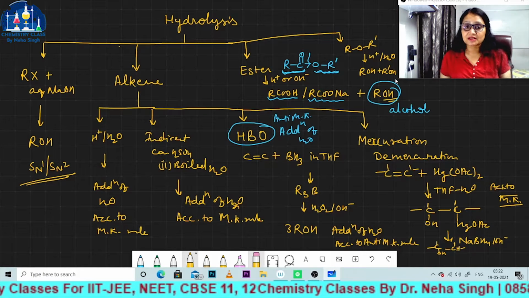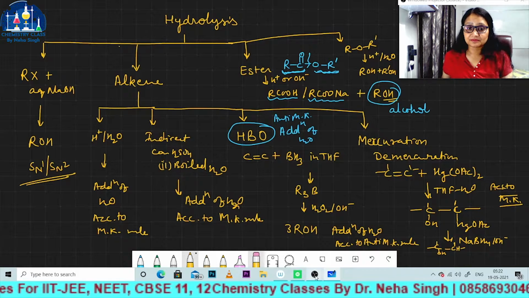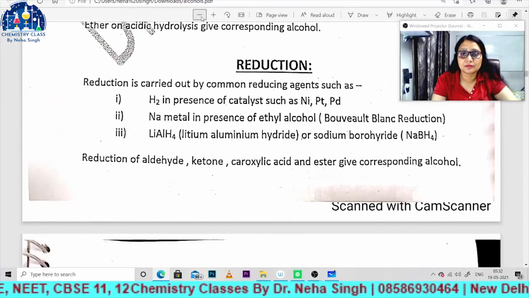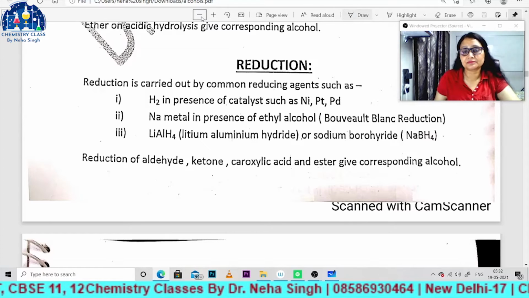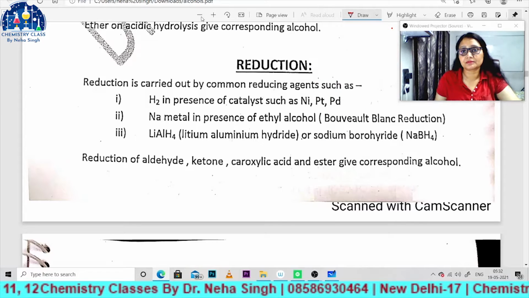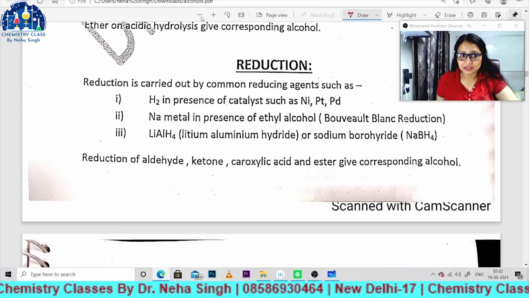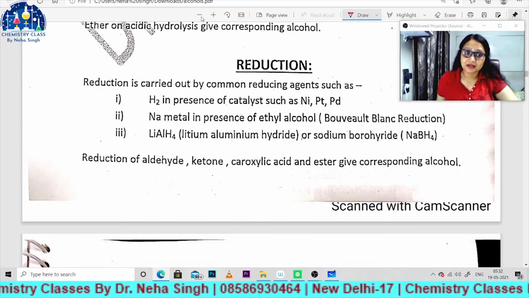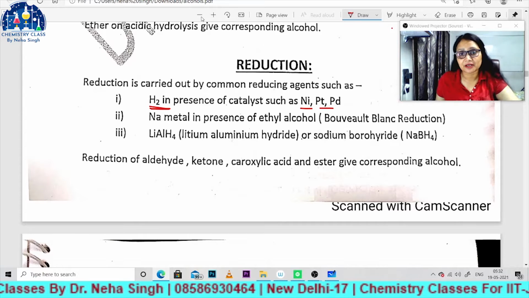Now we will discuss the reduction process. Reduction can be carried out with the help of hydrogen gas if you pass it in the presence of nickel, platinum or palladium.